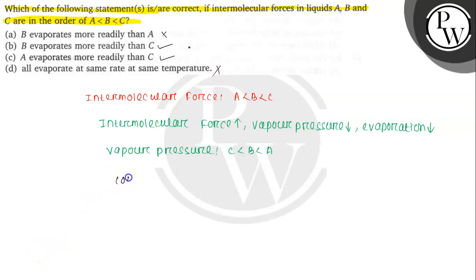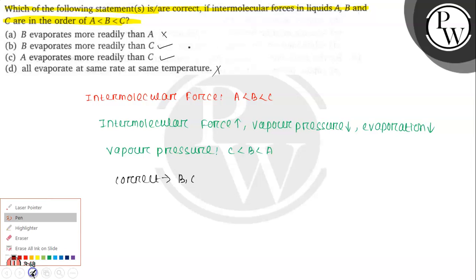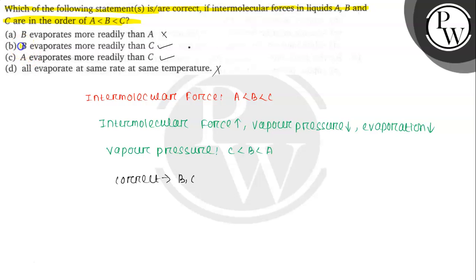If you write the correct statement: B evaporates more readily than C and A evaporates more readily than C. So B and C are the correct options. Hope you understand it well. Best of luck.